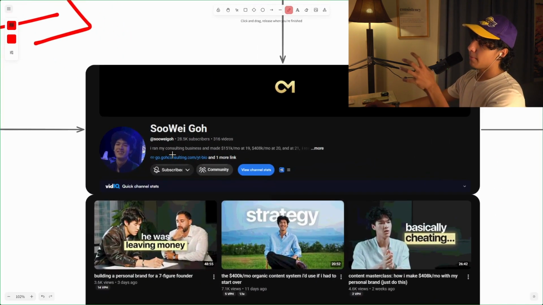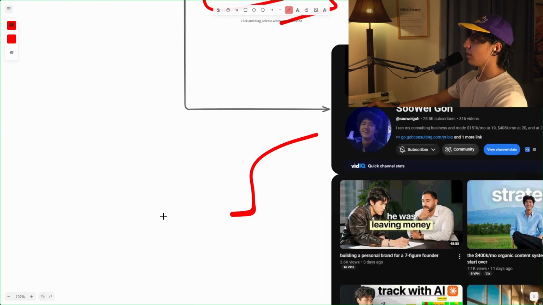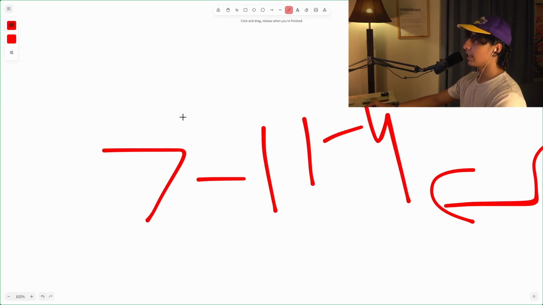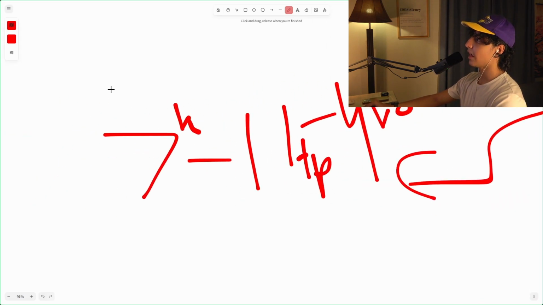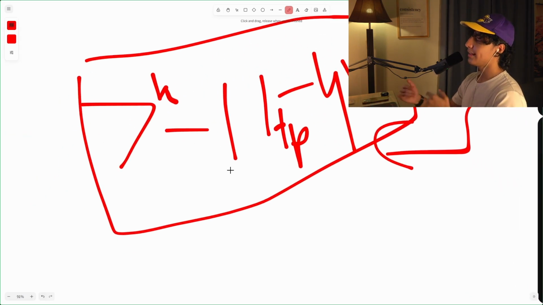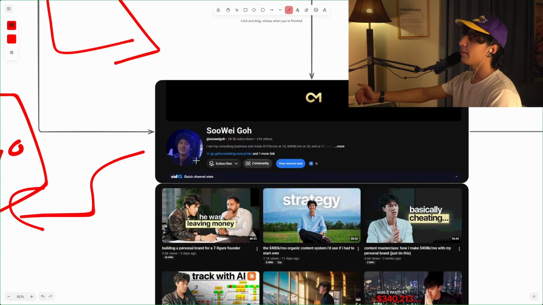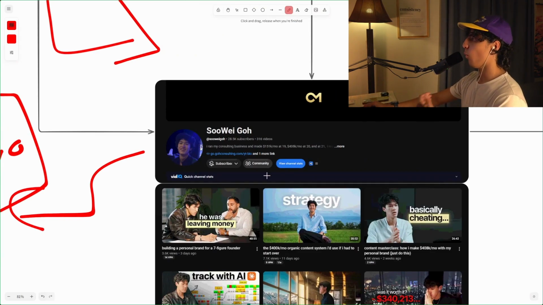You need to realize that, because if you nurture someone, it all comes down to essentially what's called the 7-11-4 rule, right? People need to watch 7 hours of your content across 11 different touch points across 4 different locations for them to actually buy. And you need to keep this in your mind at all times. It's a very simple rule that if you use this for every single piece of content that you make, it will make content creation a much simpler, easier, and more straightforward job than it would be otherwise.